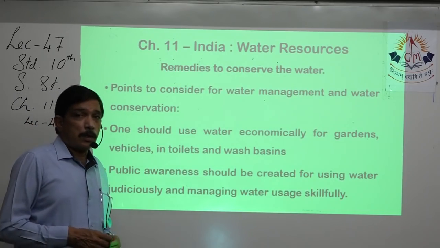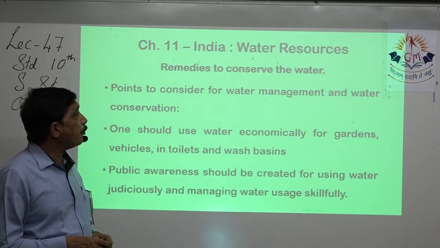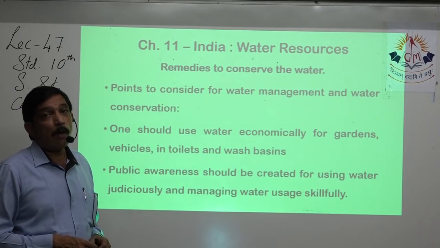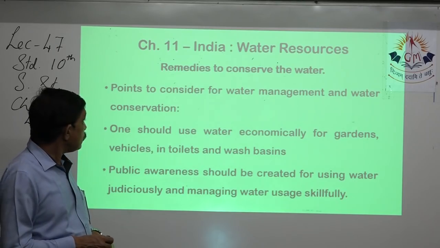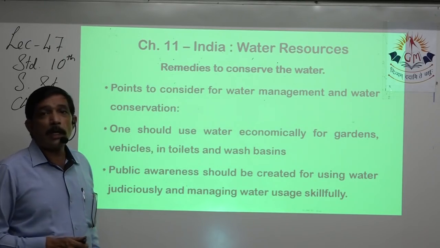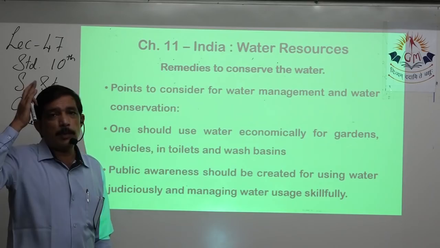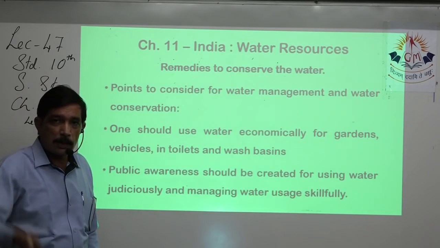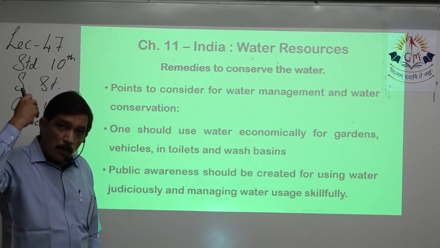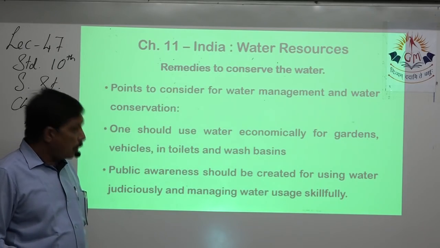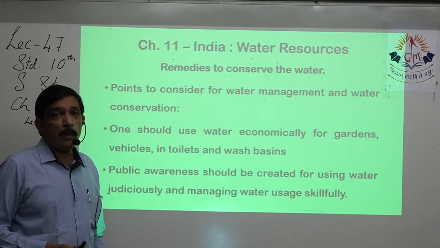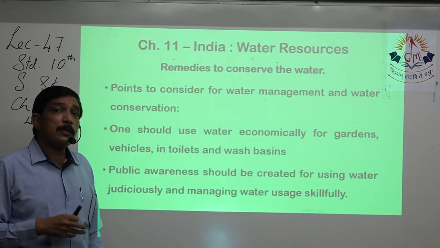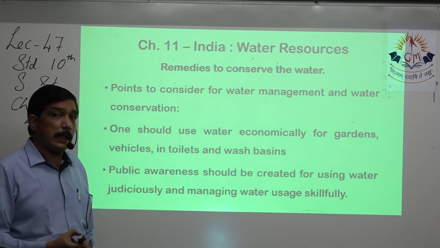Remedies to conserve water. Very, very important point. Remedies cure. How to conserve water? One should use water economically. That since ages people have been telling to the next generation. Each one keeps on wasting water like anything, but we should force ourselves so that we use water economically.